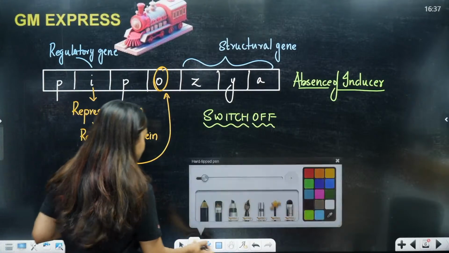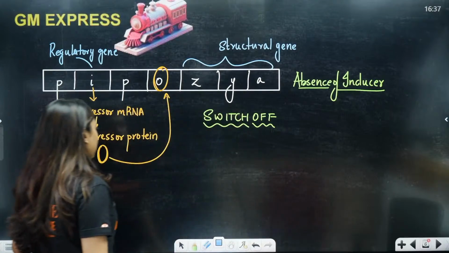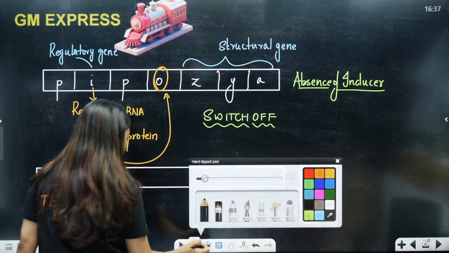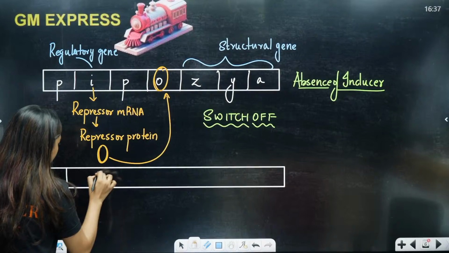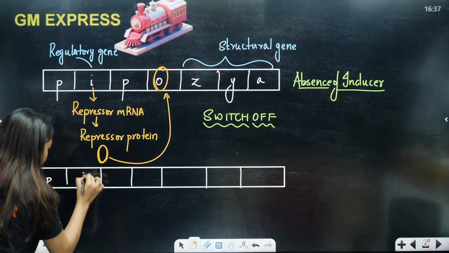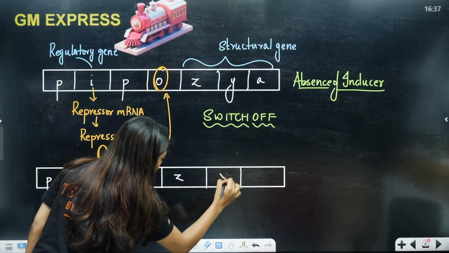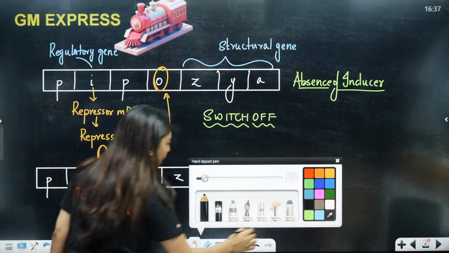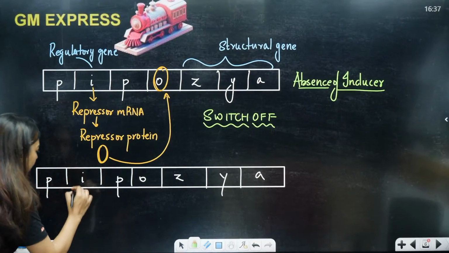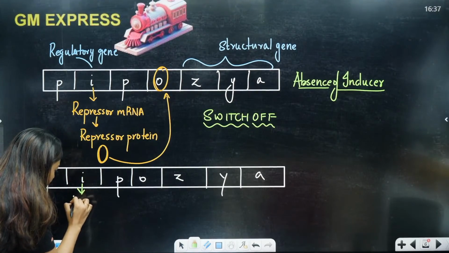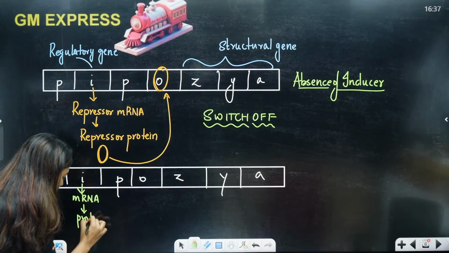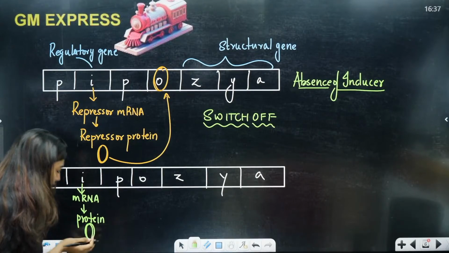Very nice. Now, students, second scenario, what's happening? Similar setup itself. Here you have P I P O Z Y A. Same thing is going to happen. Everything up to this stage is going to be the same. Again, the I gene is going to form your repressor mRNA. That repressor mRNA is going to form repressor protein. That repressor protein will be waiting to go to the operator.